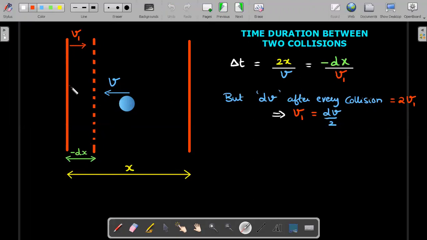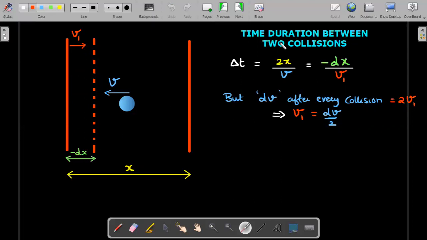In the duration between two successive collisions, let's call it delta t, the wall moves to the right by a distance I would call minus dx, since x is a reducing variable and I want to mark a positive distance.